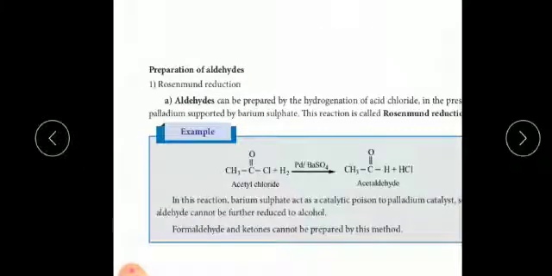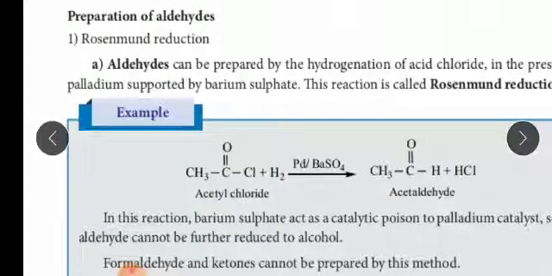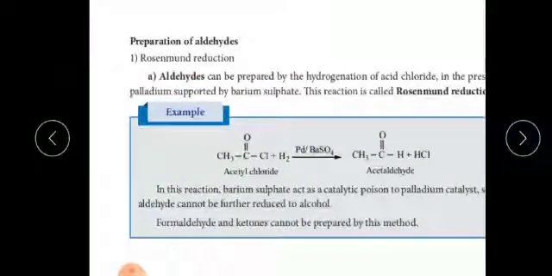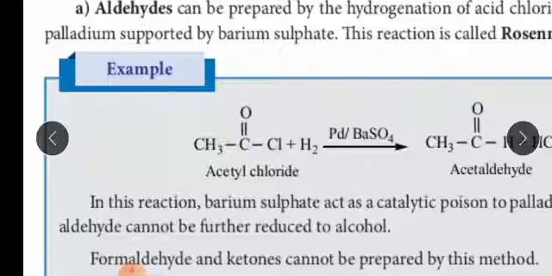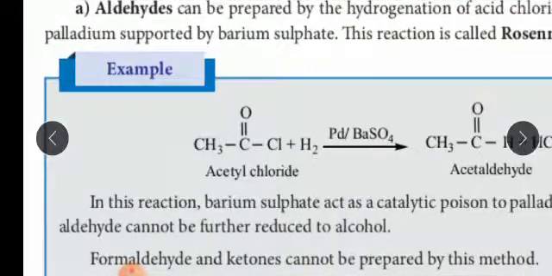Next, in the preparation of aldehydes, one more method we are going to see is the Rosenmund reduction process. It is one of the important reactions by which an aldehyde can be prepared. So CH3C double bond OCl, this is CH3COCl, acetyl chloride. It is treated with hydrogen in the presence of palladium. Pd is palladium, on barium sulfate.